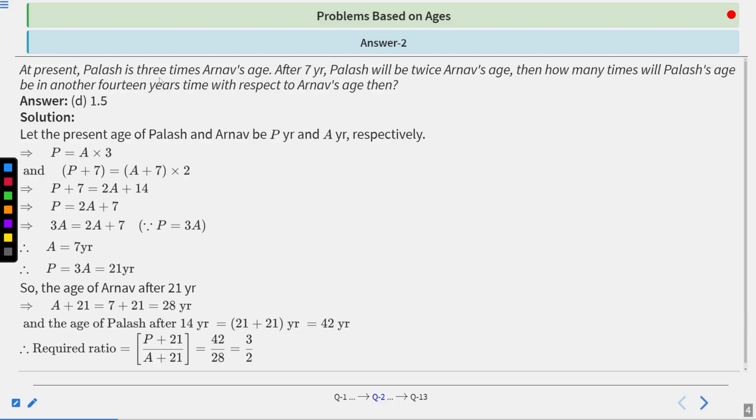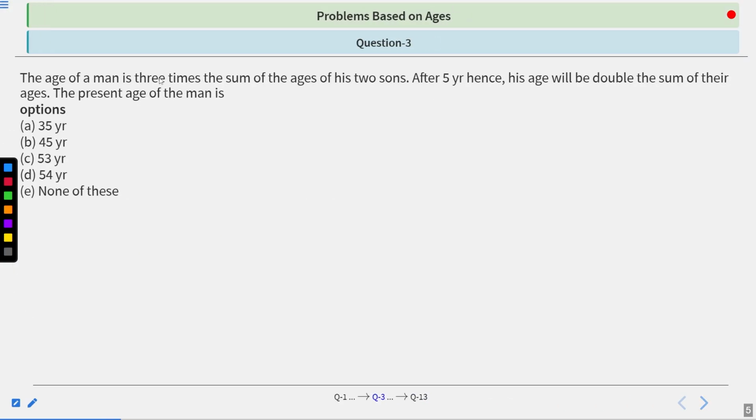Next one. The age of a man is 3 times the sum of the ages of his two sons. After 5 years, his age will be double the sum of their ages. The present age of the man is, there are 5 options. A is 35 years, B is 45 years, C is 53 years, D is 54 years, and E is none of these. Now you have 10 seconds to solve this question. Your time starts now.